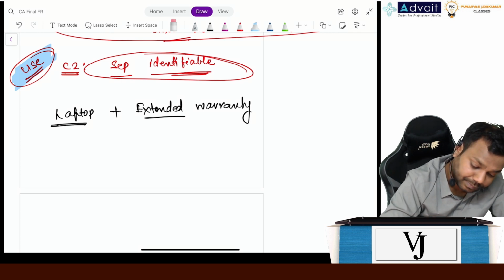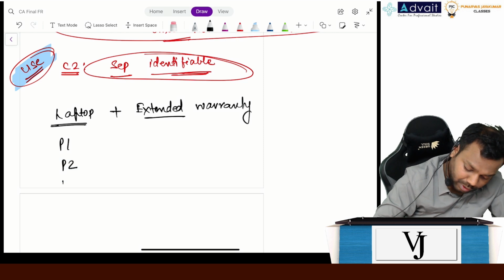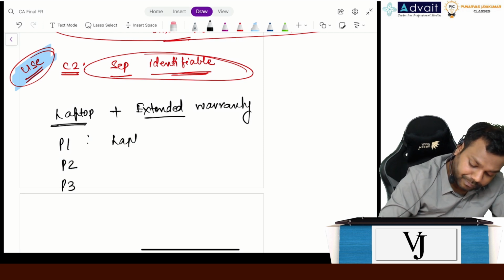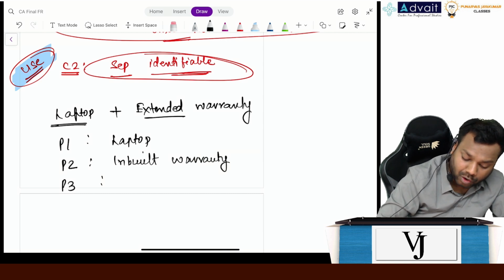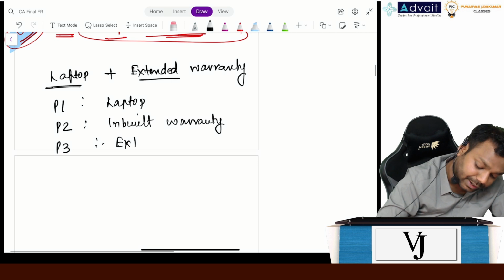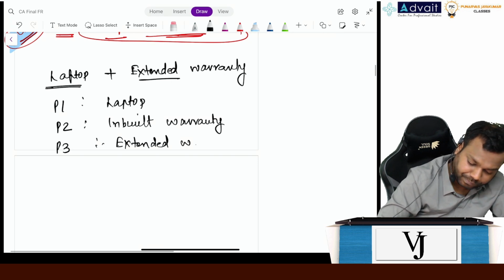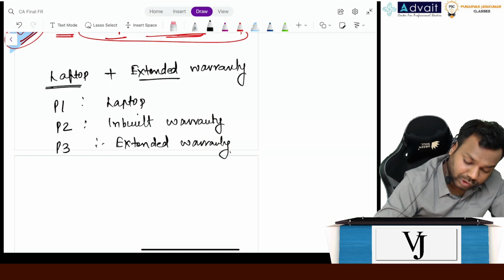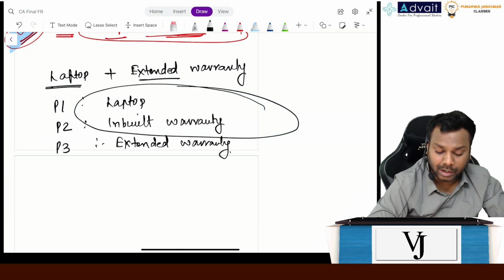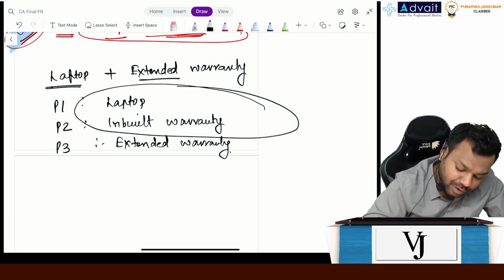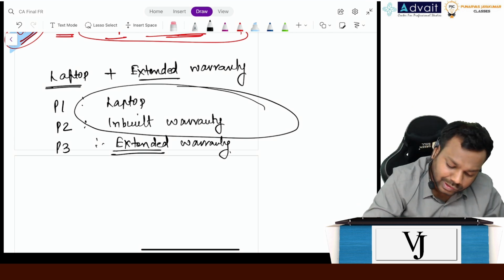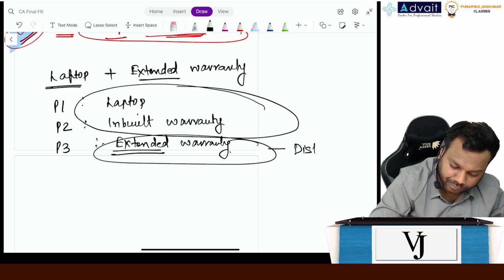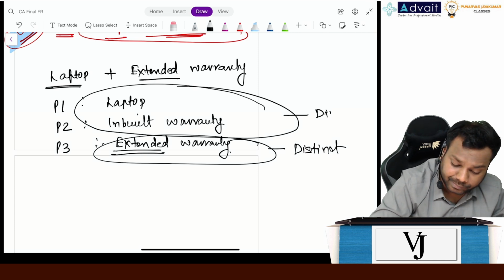I'll write here like this. Promise number 1, promise number 2, promise number 3. Promise number 1 is laptop. Promise number 2 is inbuilt warranty, which is also called the standard warranty for 1 year, which I get along with the product. And the third one is extended warranty. As we saw, the laptop plus inbuilt warranty are dependent on each other. But now let's evaluate extended warranty. Can you purchase extended warranty separately? Yes. Can we use it separately? Yes. So this is again a distinct.